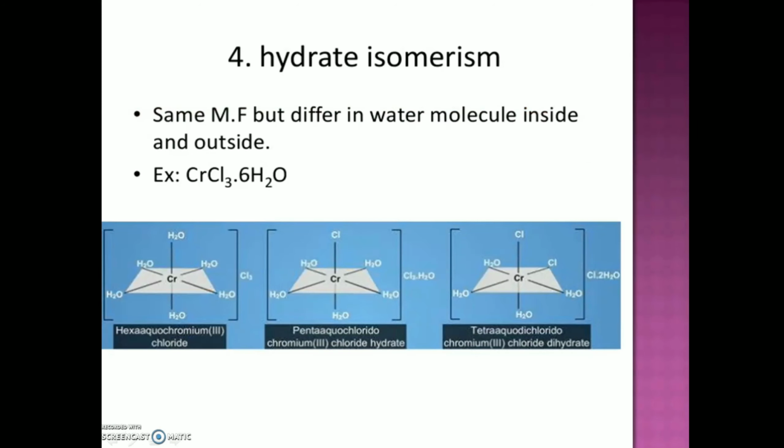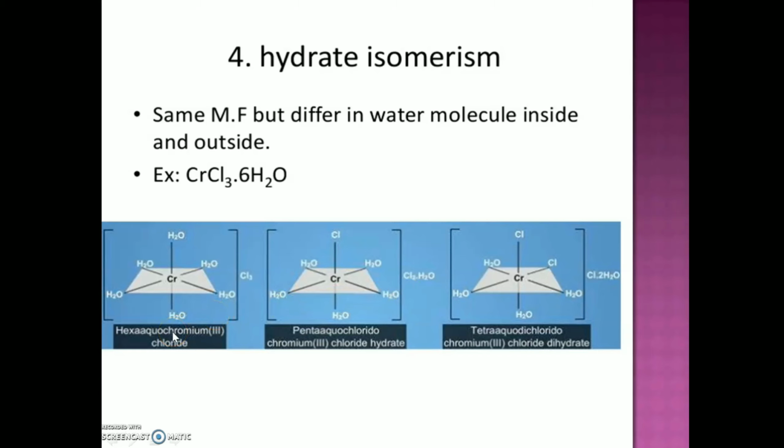The next type is hydrate isomerism or solvate isomerism. It is somewhat analogous to ionization isomerism but involves the interchange of a neutral solvent molecule with a negative ion. It is illustrated by taking three examples.